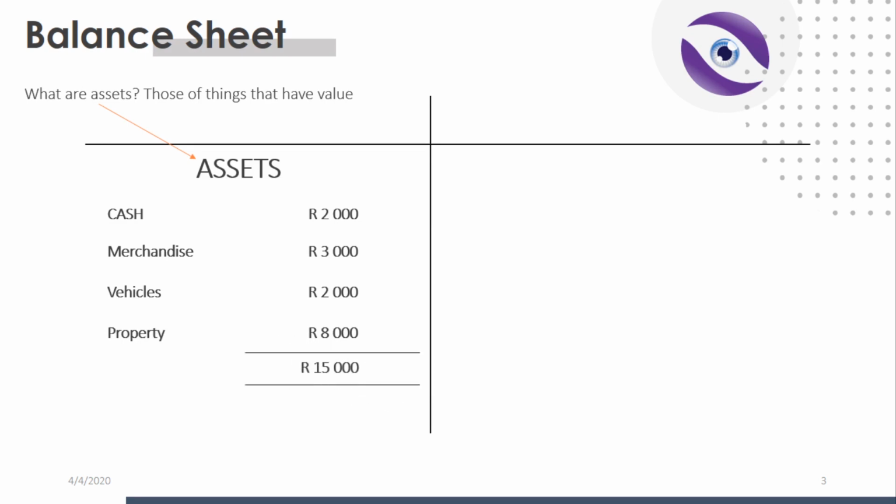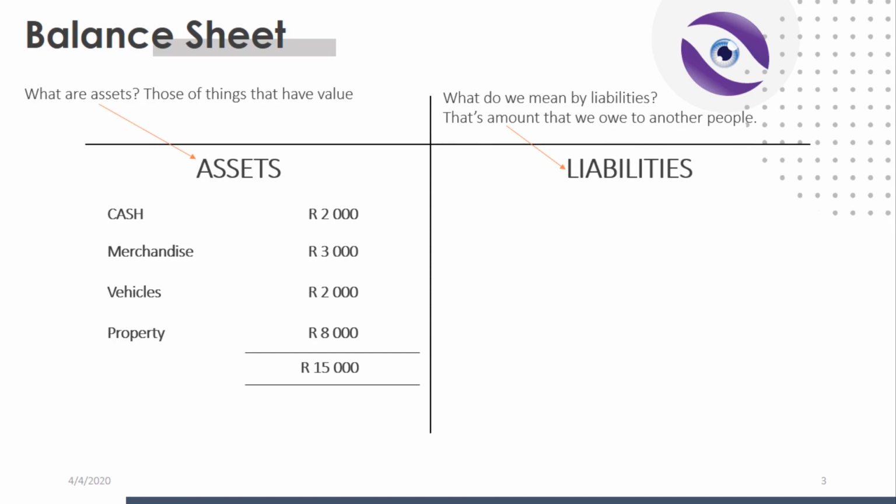What have we not yet taken into account? The liabilities. Let's list the liabilities on the right side of the table. What do we mean by liabilities? That's the amount that we owe to other people. So what kind of debts might we have? Well, we probably have what we call trade payables. Meaning, our suppliers deliver goods to us. We receive the goods but we have not yet paid for them, and so we have a certain amount that we owe to our suppliers and we can pay them on a regular basis.